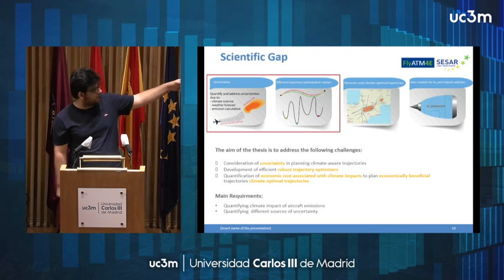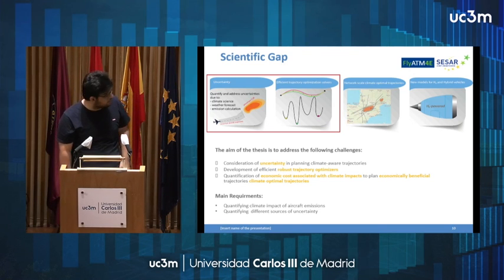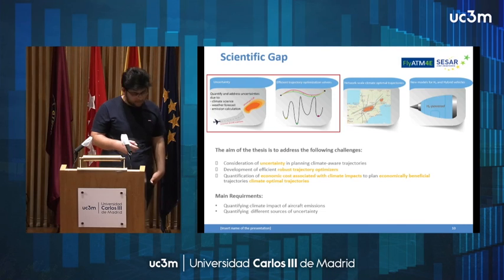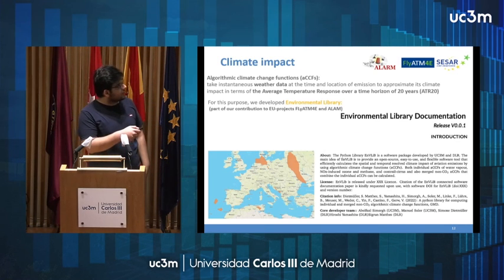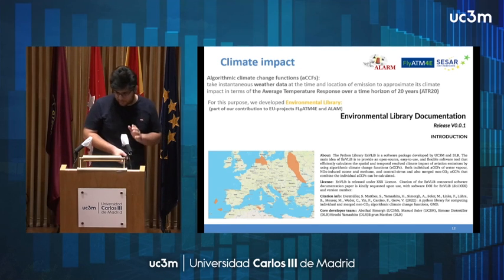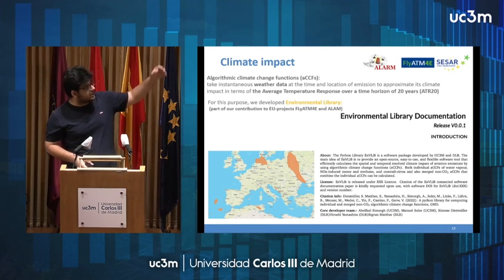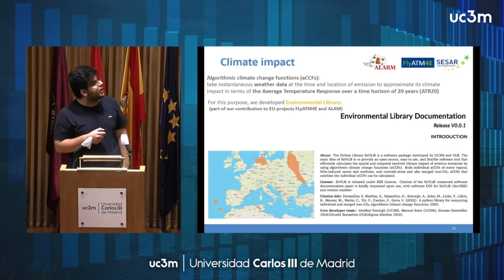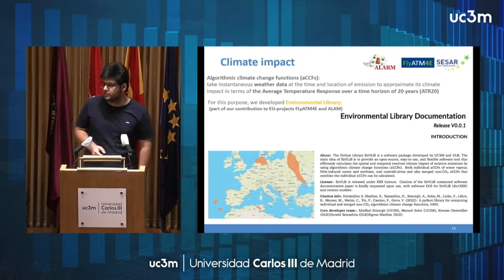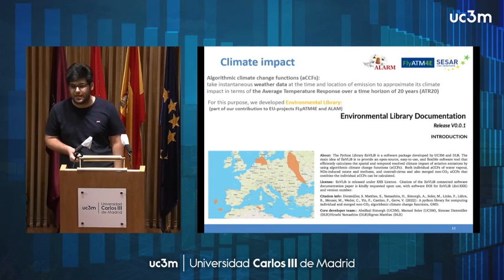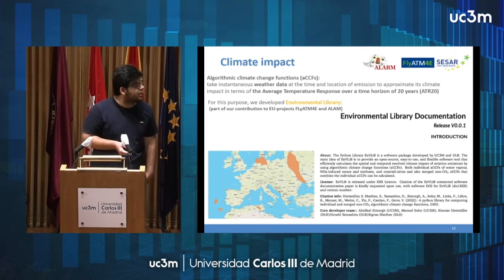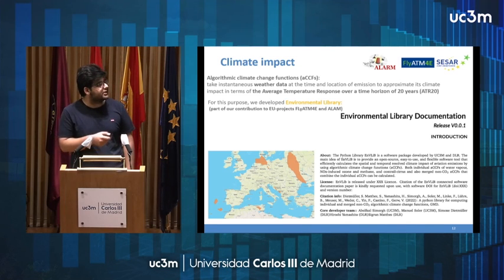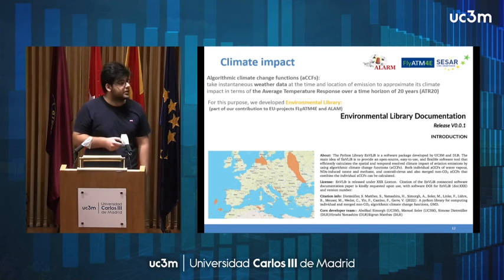To do so, we first need to quantify the climate impact, then quantify the sources of uncertainty. Before going to the problem formulation, I want to speak about the quantification of climate impact. We basically make use of algorithmic climate change functions developed within the European project ATM4E, and currently under modification within the Fly ATM4E project, the project that we participate in.